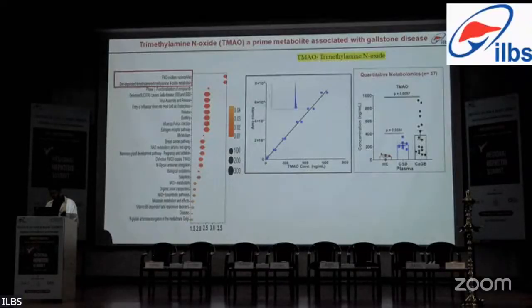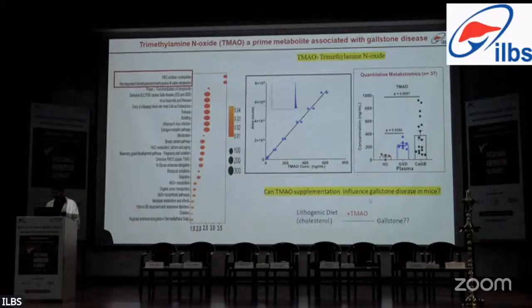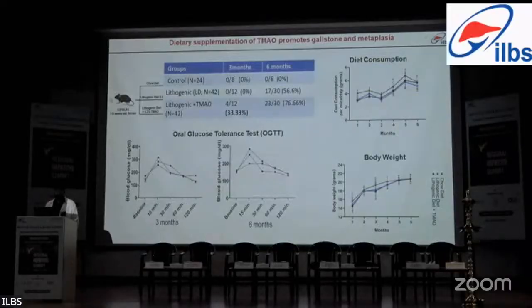And we found that the patients with GSD and gallbladder cancer show high concentration of TMAO in the plasma samples, which was very high compared to healthy control. So since TMAO is already present very high in GSD and gallbladder cancer, we asked the question, can TMAO supplementation influence gallstone disease in mice? So we fed a high cholesterol diet, which is a lithogenic diet, with TMAO, and looked at the impact of these on gallstone formation. So for that, a mice study was designed.